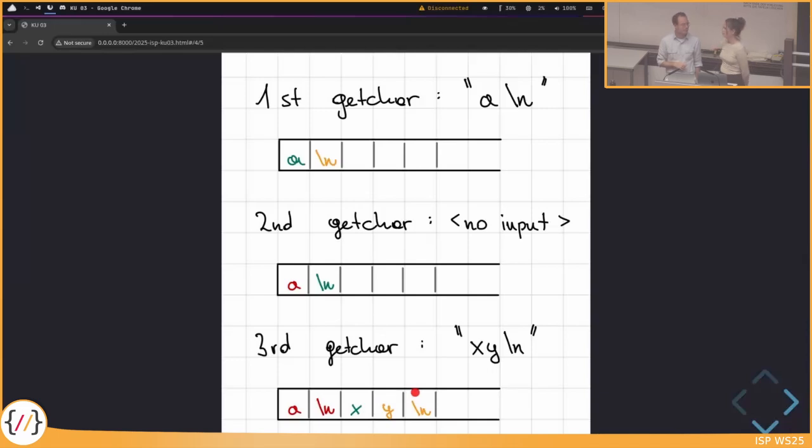Yeah, so maybe the two key observations we have here are, for one, that we can only enter a whole line at once into our program. So if we have to enter something, we always have to hit the return key so our program continues. And the second observation is that we only get asked to type in something new once this input buffer is empty, or so to say, has no new characters for us.